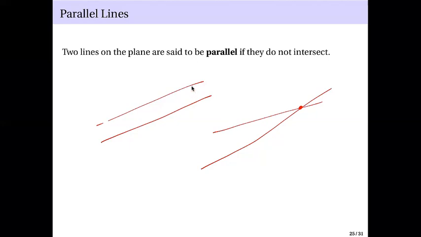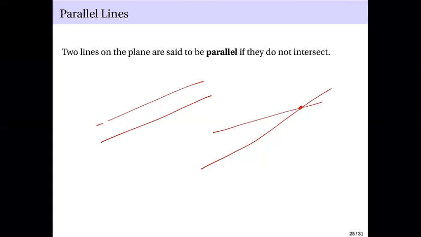One is they are parallel. So you have two distinct lines that are parallel. Or the other case is you have two distinct lines that are not parallel. They must intersect.